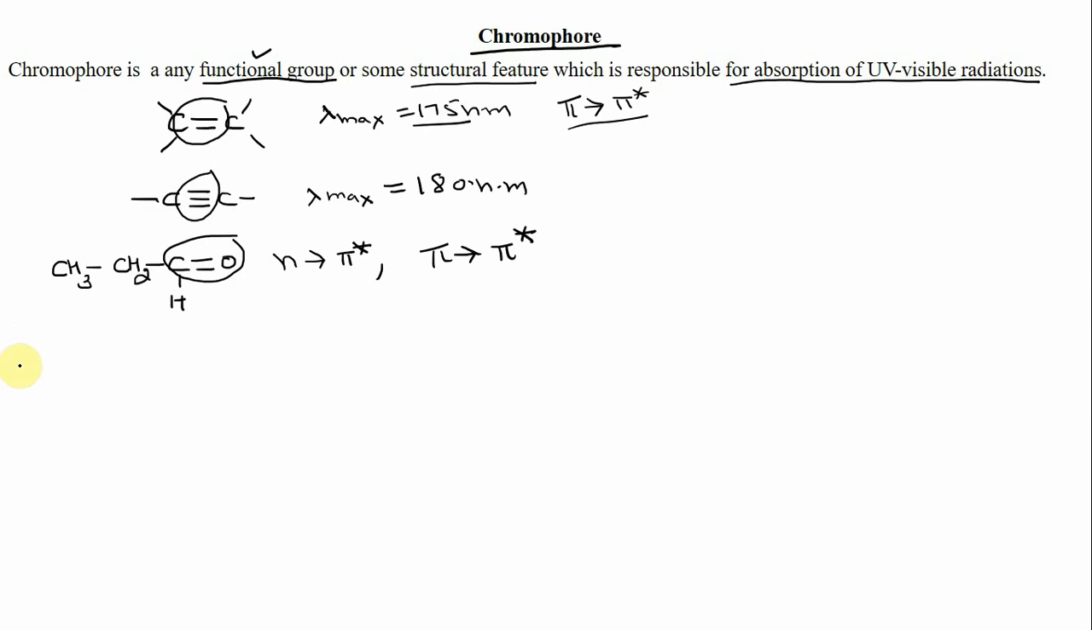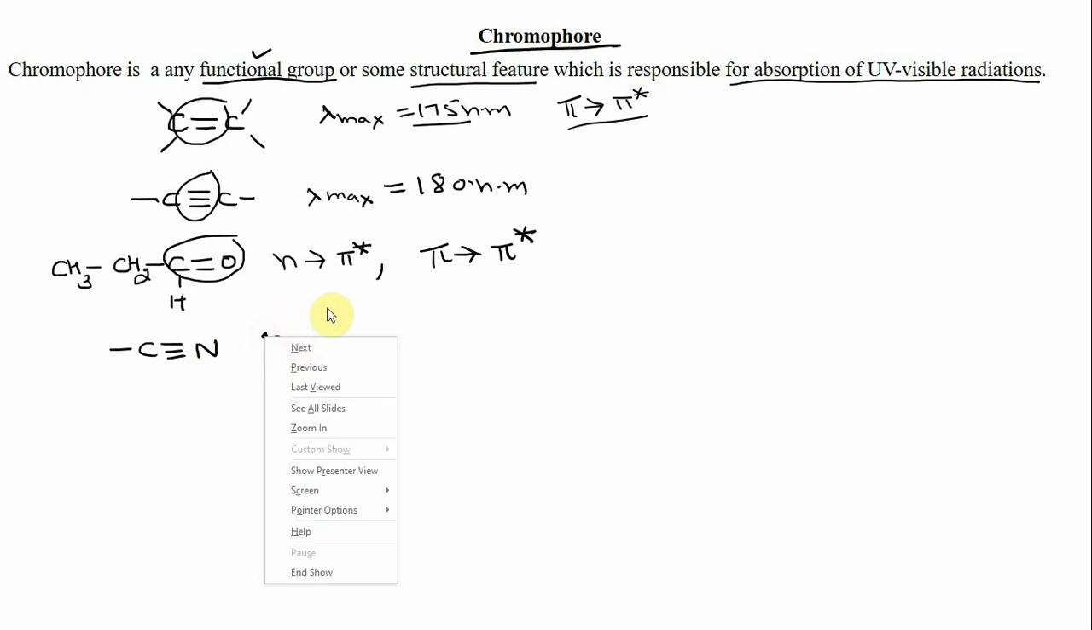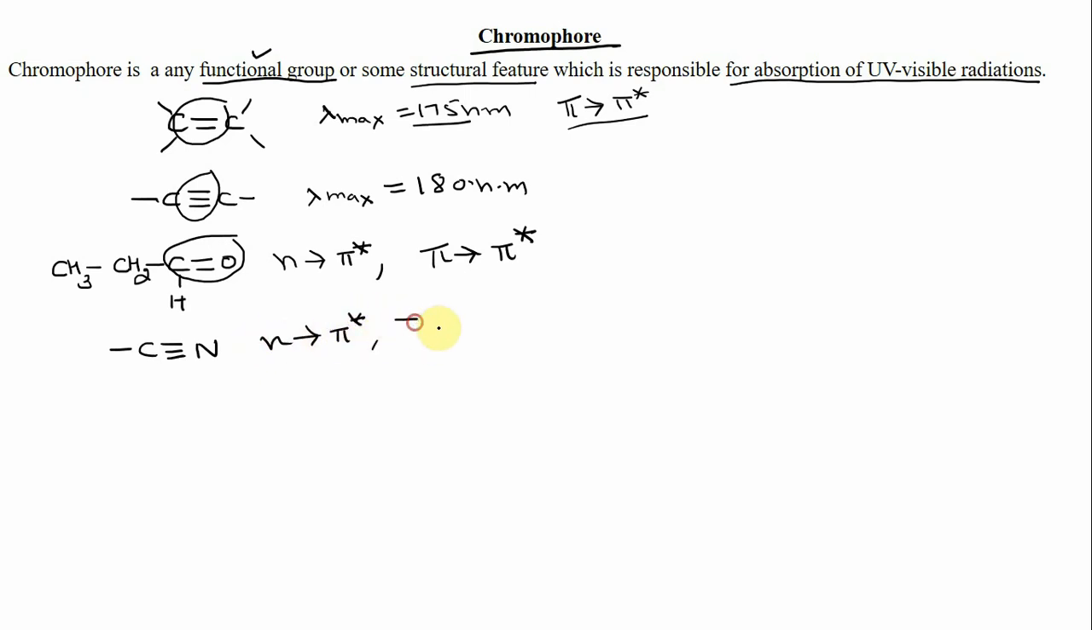Similarly, if you have nitriles, again you have n to pi star and pi to pi star transitions. So again it acts as a chromophore. So we can say the chromophore is any functional group or characteristic feature in a molecule which is responsible for absorption of UV visible radiations, and these chromophores can be classified into two categories.